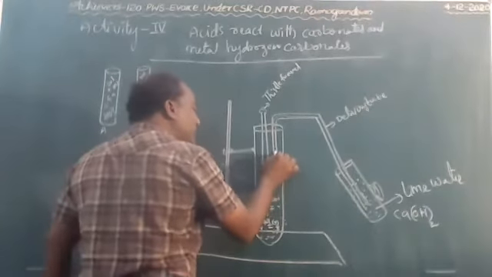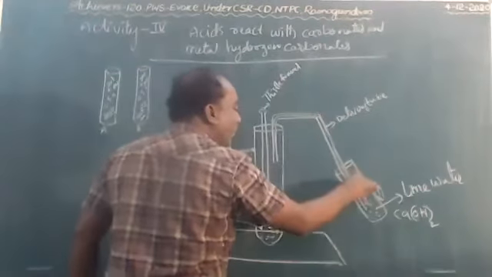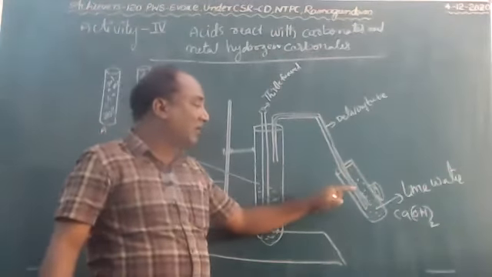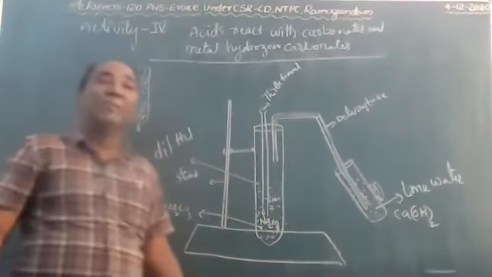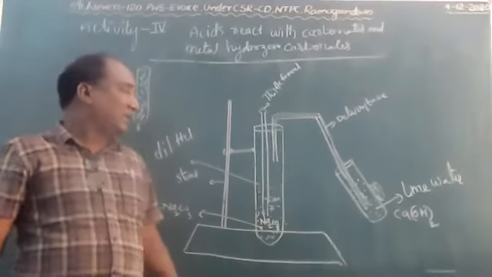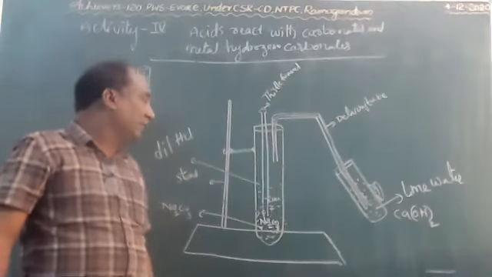That gas passes through the delivery tube and enters into the lime water. Carbon dioxide and lime water react together, so the lime water turns milky white. So a precipitate is formed in that.